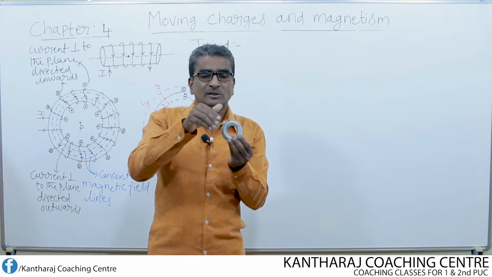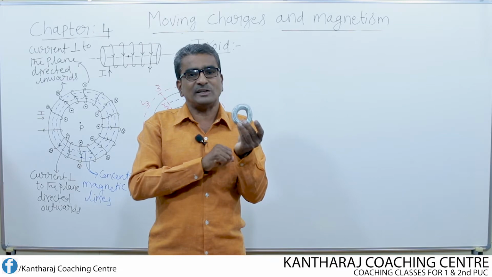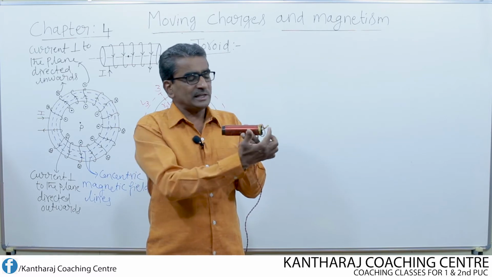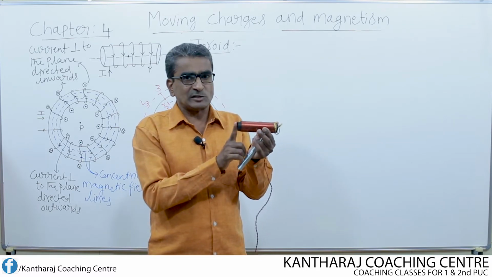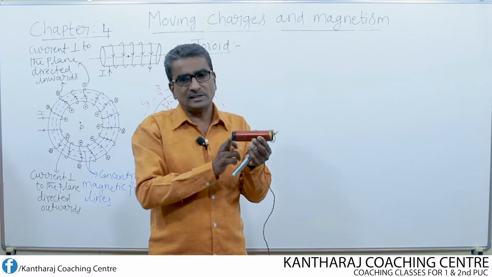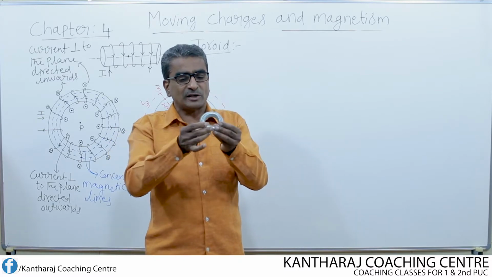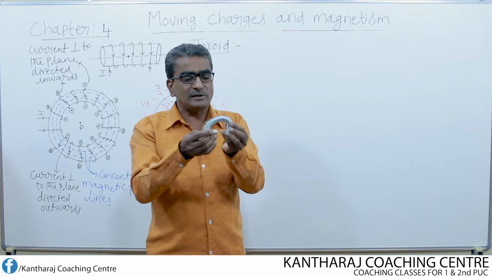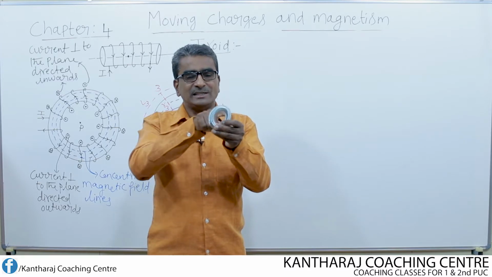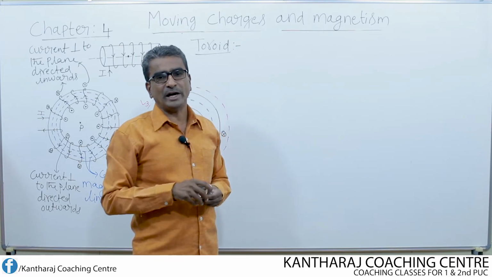Or a toroid is also defined like this: an endless solenoid. Why is it called an endless solenoid? Suppose I consider this, which is not an endless solenoid. The starting point is there, the ending point is there. Either I can consider this as the starting point and this as the ending point, or vice versa. But when you bend this in the form of a circular ring like this, which is the starting point and which is the ending point? Now it is a bit difficult to decide because it is a continuous ring. So that is why an endless solenoid is also known as a toroid.